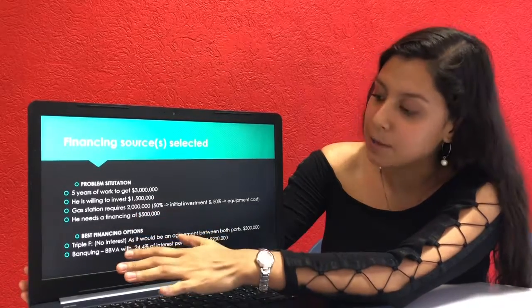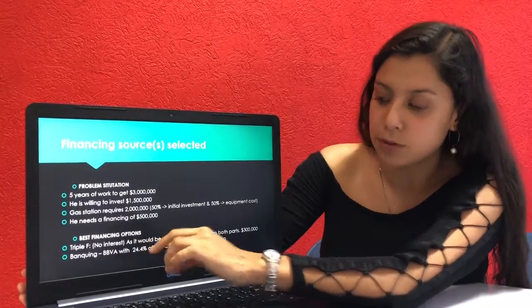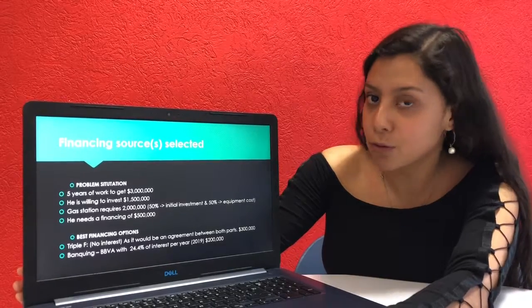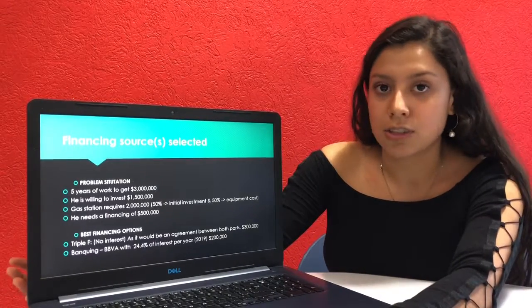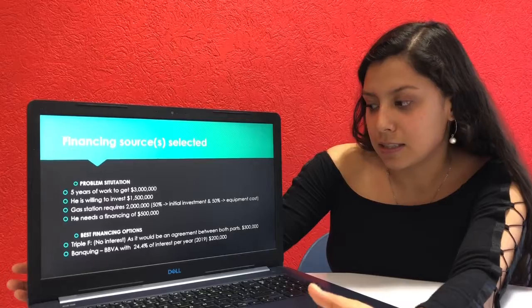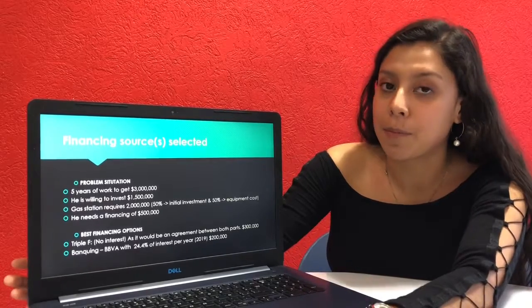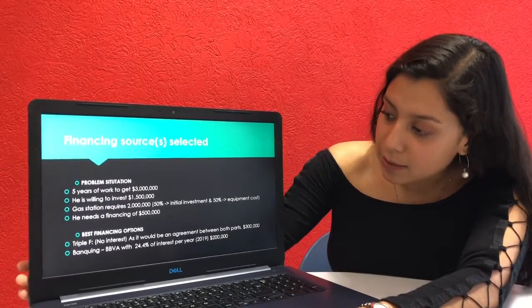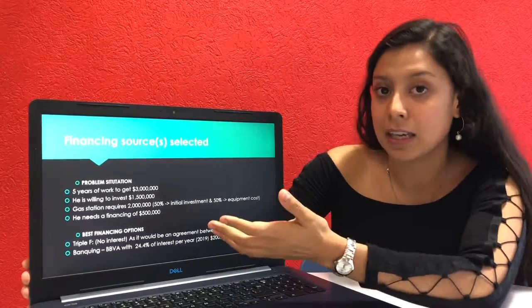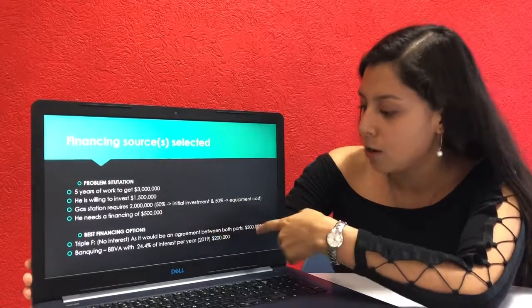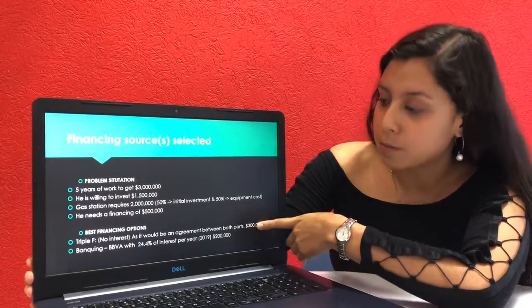And for this, the best financial option for him is the triple F, which is family, friends, and fools, as it does not generate any interest, as it will be an agreement between both parties. And in this case, it's better for him to ask for 300,000 pesos.